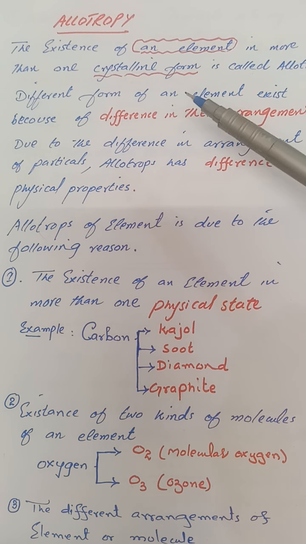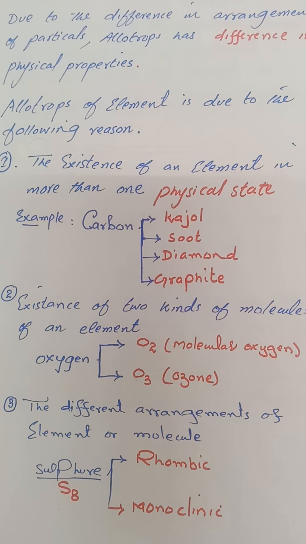For example, diamond is hard while graphite is soft. Diamond has a high melting point as compared to graphite. So their physical properties are different, but the chemical properties of both graphite and diamond remain the same. The different forms of the same element are allotropes of each other. For example, diamond and graphite are allotropes of carbon.